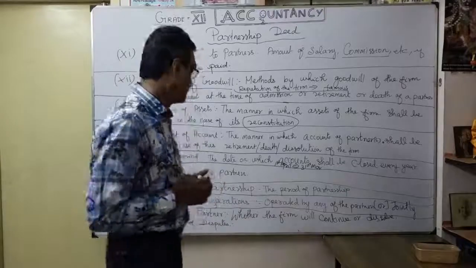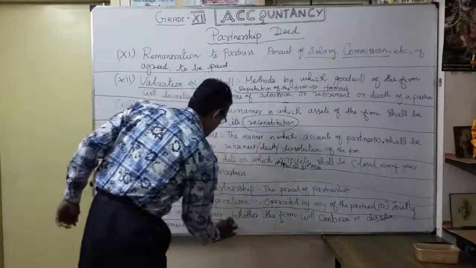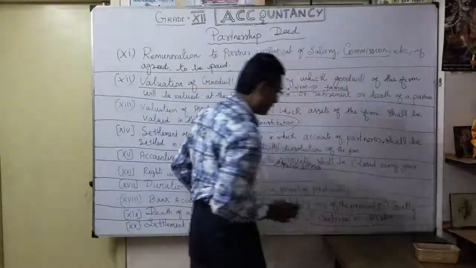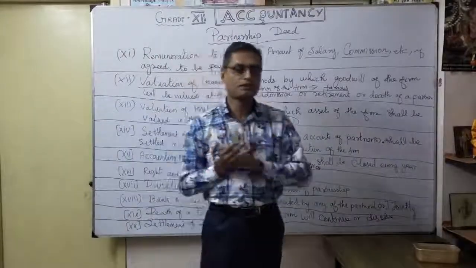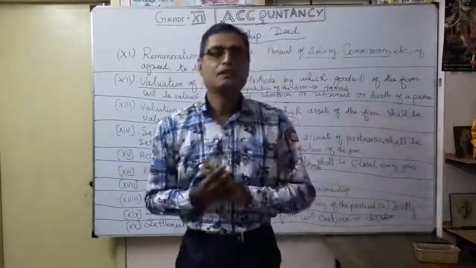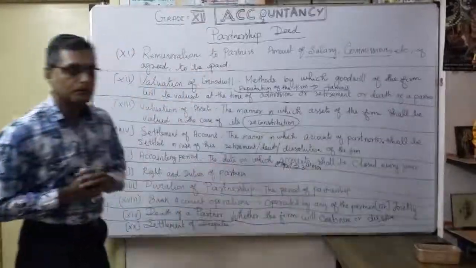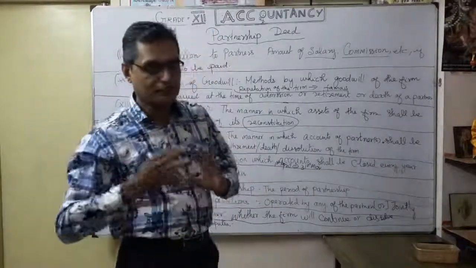Okay. Then death of the partner. The situation arises of the death of a partner. You want to decide whether the firm will continue. For example, A, B, C, and D, 4 partners, are running the business. Suddenly C died.